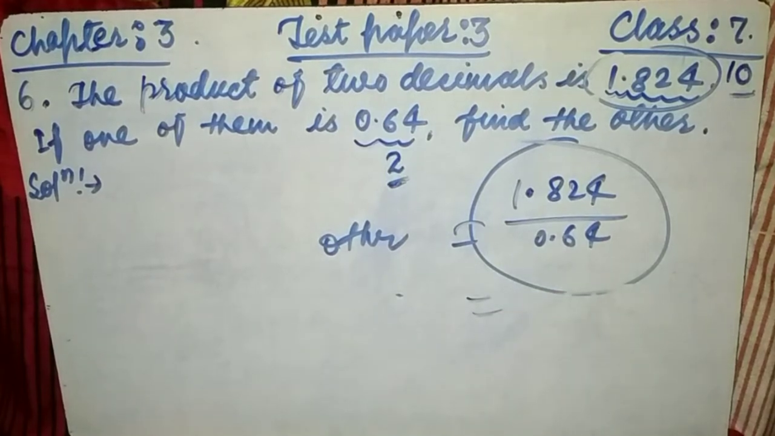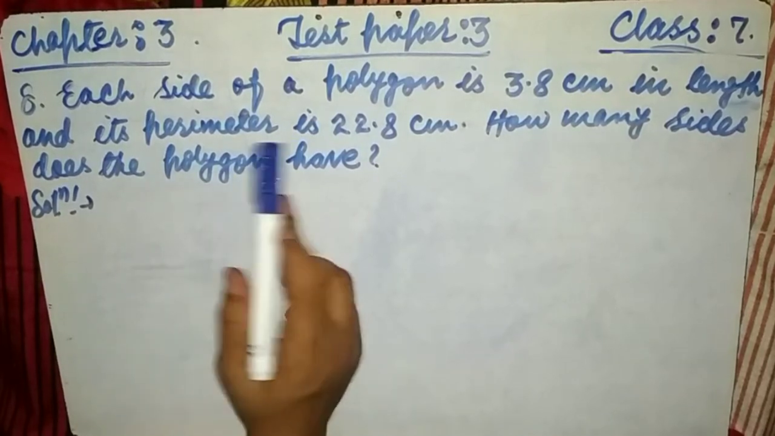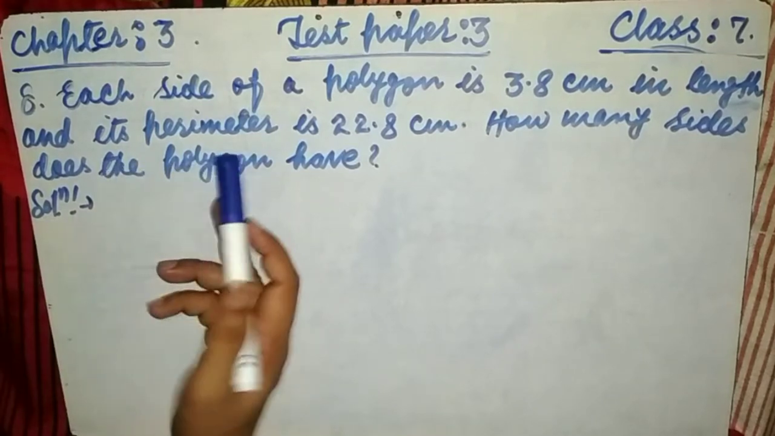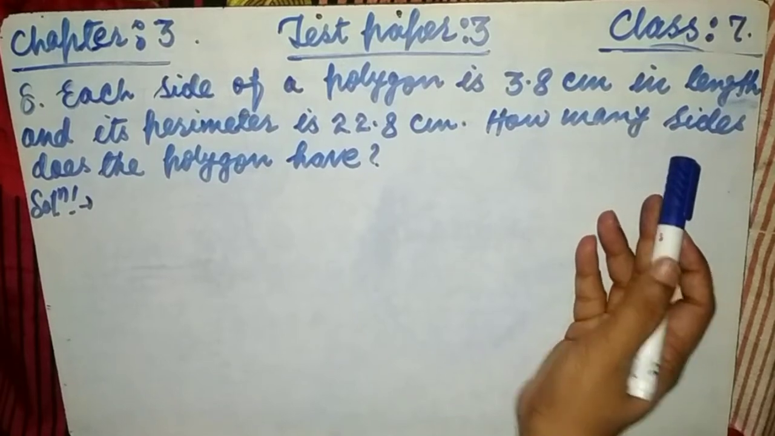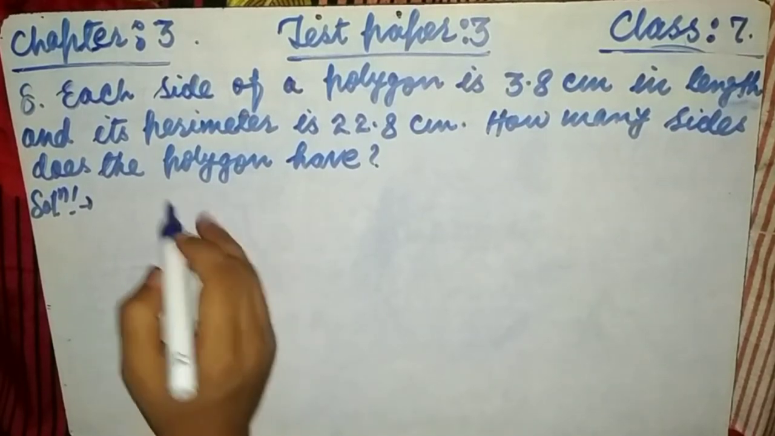Okay, now next. Now see friends, very interesting question. Question number 8 says each side of a polygon is 3.8 centimeter in length and its perimeter is 22.8 centimeter. How many sides does the polygon have? First question, friends: what do you mean by polygon?